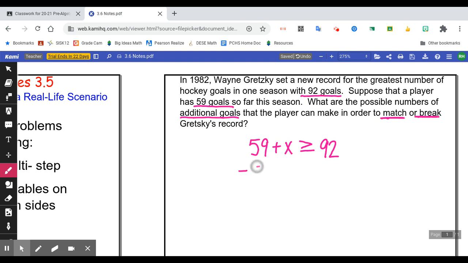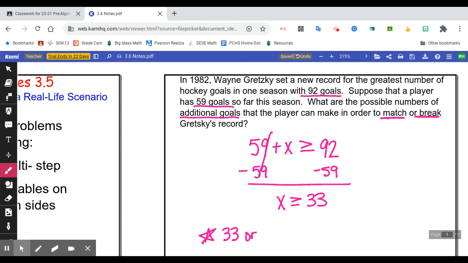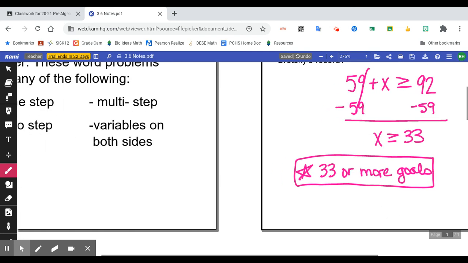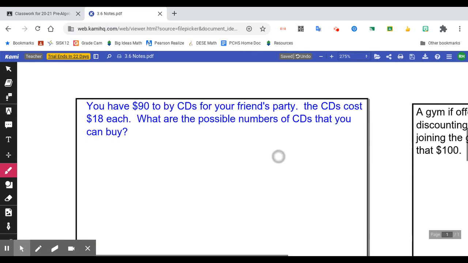Okay, and then we're going to solve. So subtract 59 from both sides. And we have x is greater than or equal to 33. So this is the extra part that I want you to make sure that you're adding at the end, and it will be on the test as well. But this person needs to have 33 or more goals to break or match the record. Okay, so this is the little sentence I want you to put at the end to let me know that you understand what that inequality means. Okay, all right, next one.